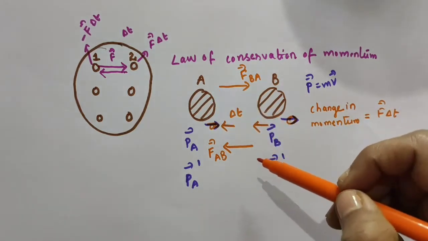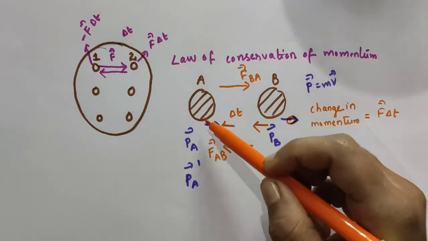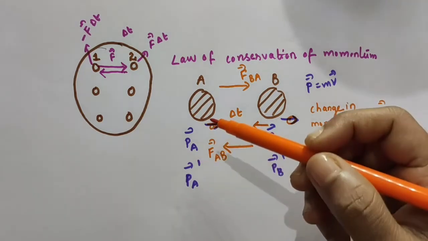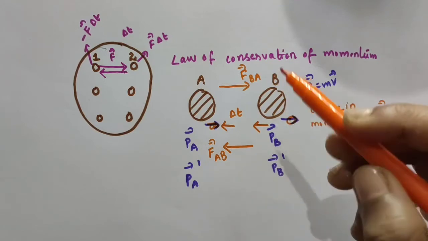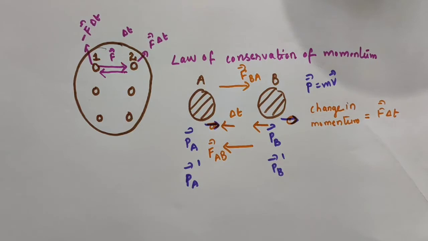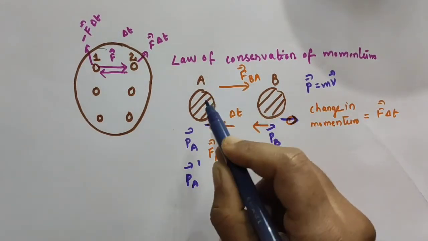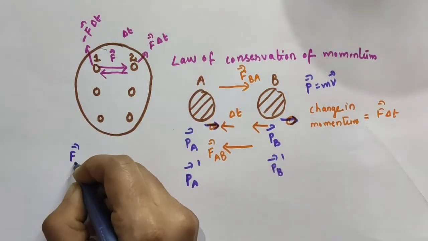Now, due to the force vector FAB, there will be some change in momentum for the body A, no? Because when force acts on an object, its velocity changes, and when there is a change in velocity, there will be some change in its momentum. Change in momentum can be written as vector F into delta T. The force responsible for the change in momentum of body A is vector FAB.